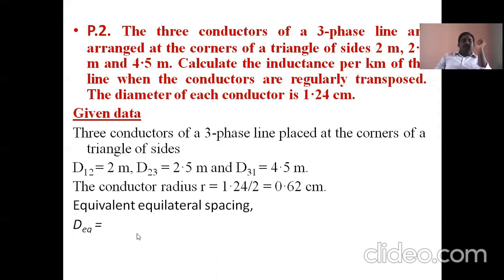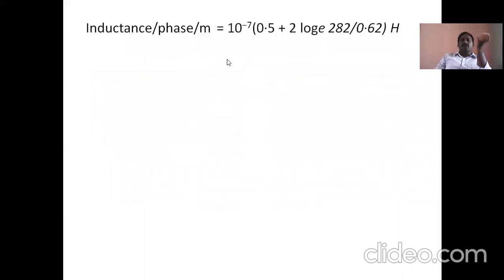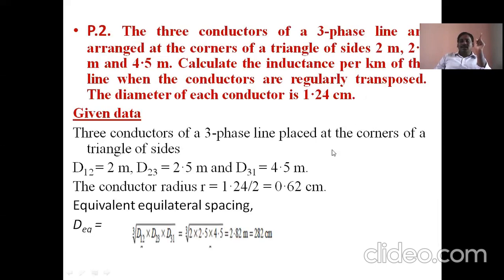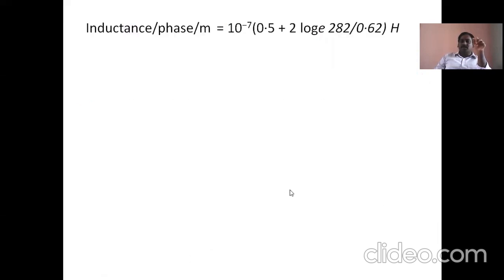And finally, the equivalent spacing D equivalent, that means the GMD, the mutual distance, is the cube root of D12, D23, D31. Then finally, the inductance per phase per meter, we have the formula 10 to the power of minus 7 into 0.5 plus 2 log e dm by ds. And ds here means the radius, 0.62. Not at all a problem in that.